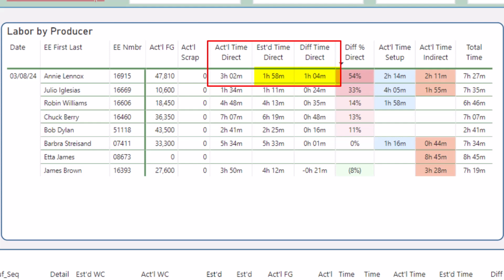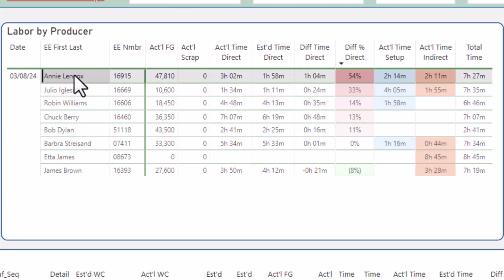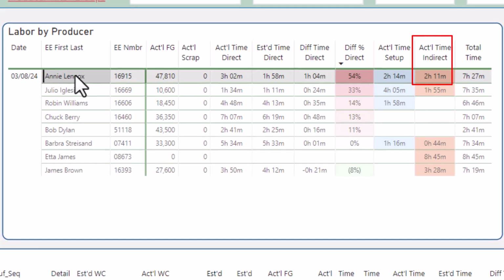But knowing that someone struggled to make rate isn't good enough. We need to know which jobs, which operations are causing the problem. In this case, we can look at Annie Lennox. Annie Lennox was logged in for 7 hours, 27 minutes. She was directly working on production for 3 hours and 2 minutes, spent 2 hours, 14 minutes in setups, and 2 hours, 11 minutes in indirect work, which is non-productive work.